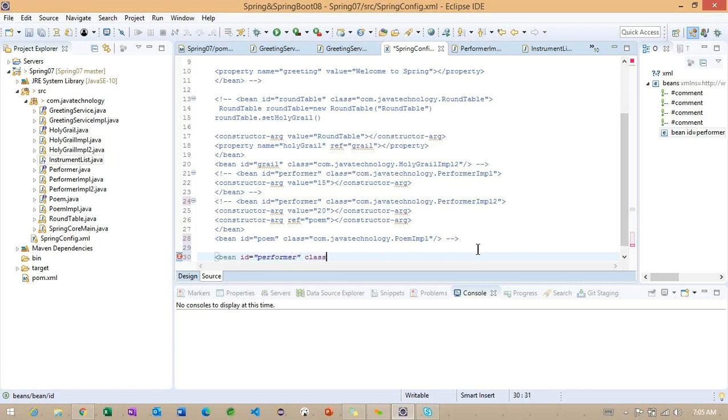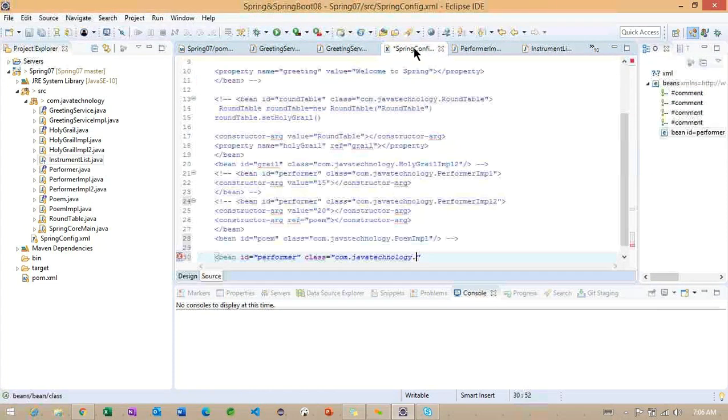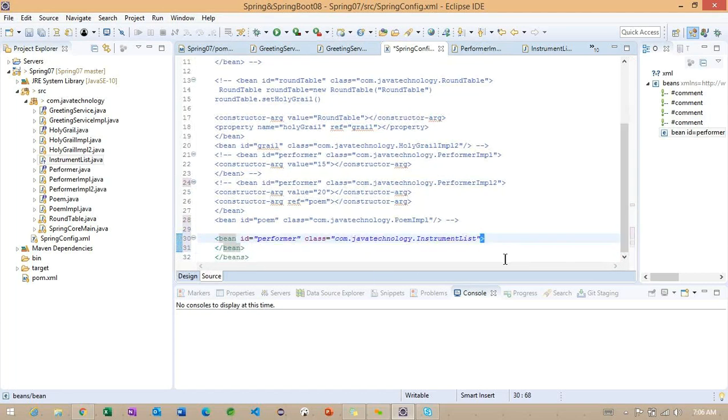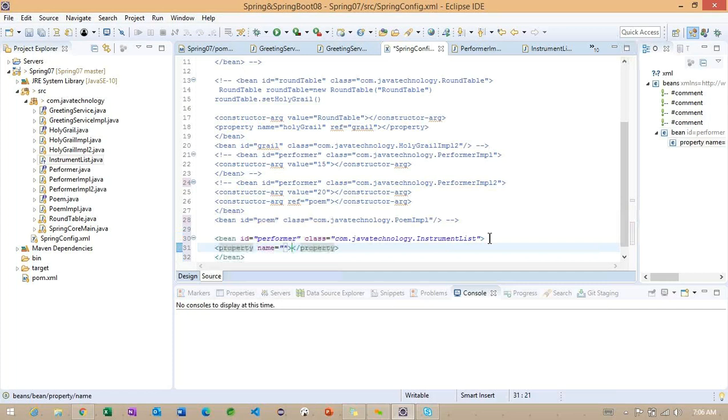Here again I want to make a performer, and this time we are taking a different class, com.javatechnology. Instead of writing the class name, we'll go to the class level and copy the name of the class. Whenever you close this brace, you can think about what properties are available inside this particular class. We have only one property, that is called song.